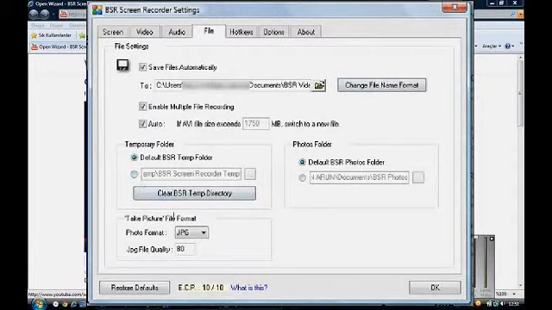In Take Picture File format, you may adjust the format of the photographs that are taken by BSR Screen Recorder. Your options are BMP, JPG, PNG.